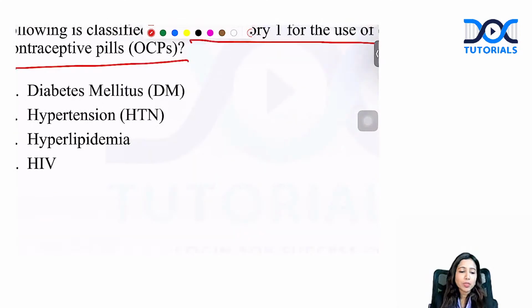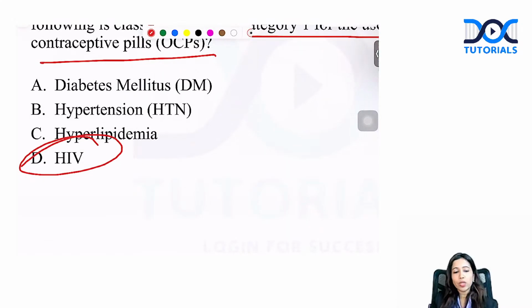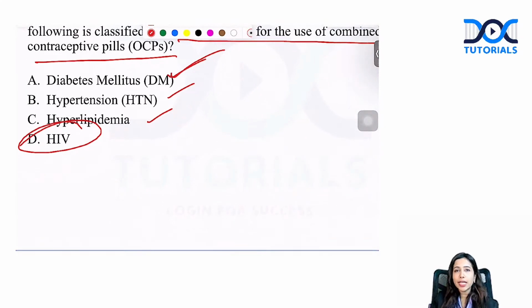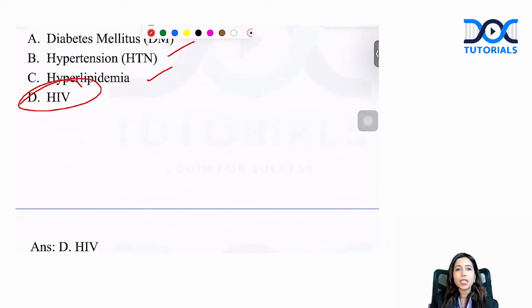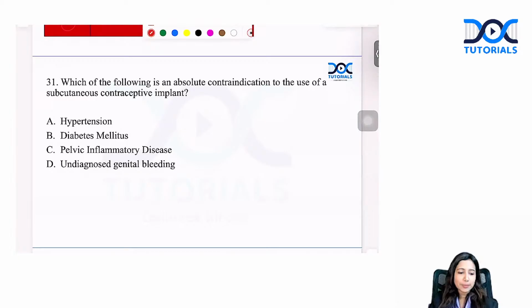So among this, which is not a contraindication where you can use this? It is HIV. With severe diabetes, severe hypertension, severe dyslipidemia, especially diabetes with vasculopathy, you are not going to use OC pills. In all these scenarios, we usually prefer IUCDs, intrauterine contraceptive devices.